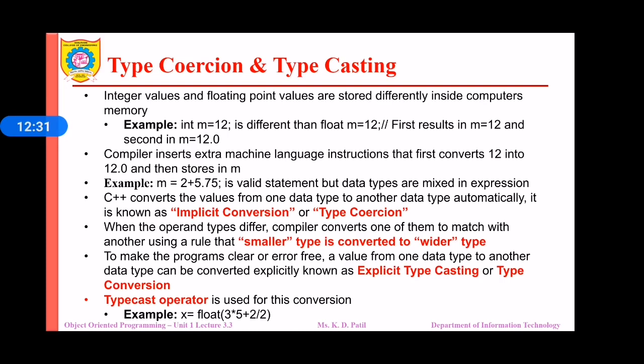Now whatever output we get may be an integer output or a floating point output. We don't know, but we want the output to be a floating point value. So in that case we use the float typecast operator and convert our result into a float value, and that is called explicit typecasting or type conversion.